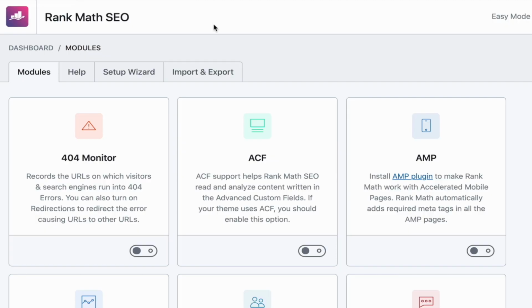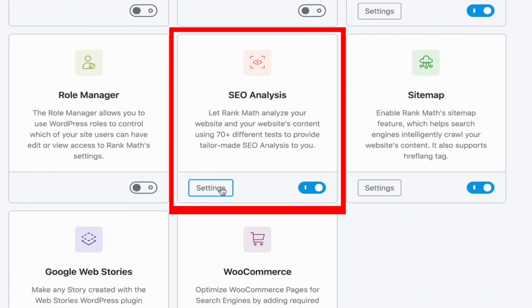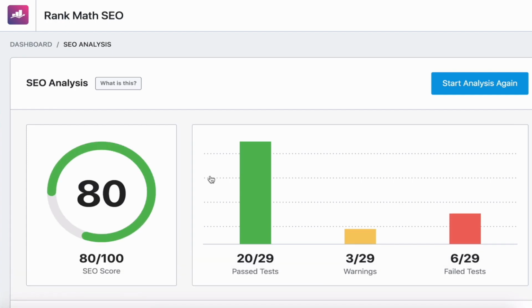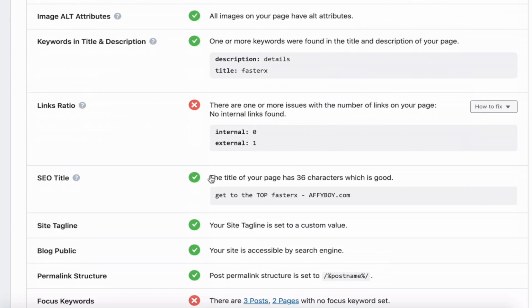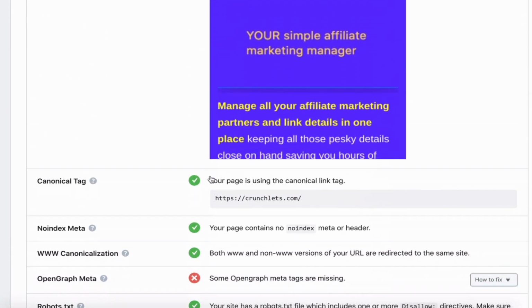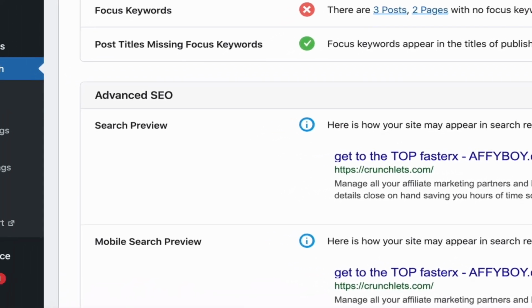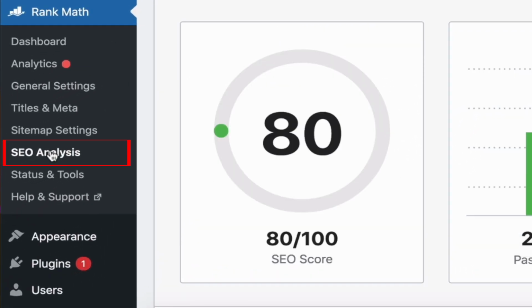Let's have a peek about what it's actually created for us in terms of the analysis. Come back into the dashboard, scroll down under the modules, back to where we were, and click on the settings button. And there it is. Wow, pretty cool. A whole set of analytics, analysis, and all sorts of information. Mobile snapshot. Wow, a lot of great stuff in here. So there's a great little report. Security, amazing, really amazing. Now, how do we get into that without going through that long way? Well, you'll notice down here on the main menu, there's a SEO analysis button. That'll take you straight in there.